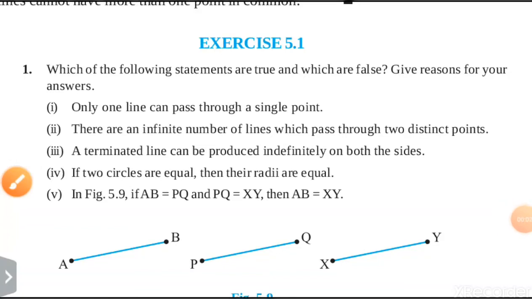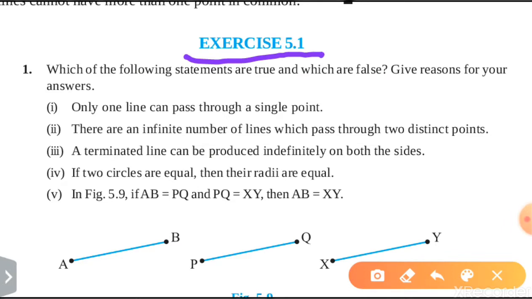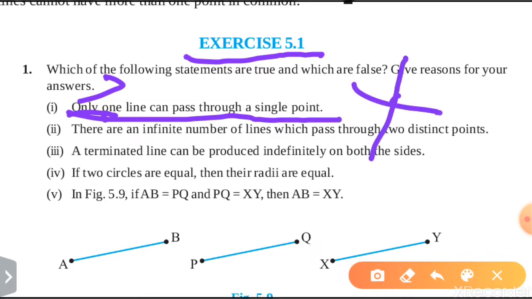Today I am going to explain exercise 5.1 of Introduction to Euclid's Geometry. The first question is of true and false type, and we have to give reasons also. Only one line can pass through a single point. You can see that if we take a single point, we can draw so many lines from a single point, not just one. So it is false.